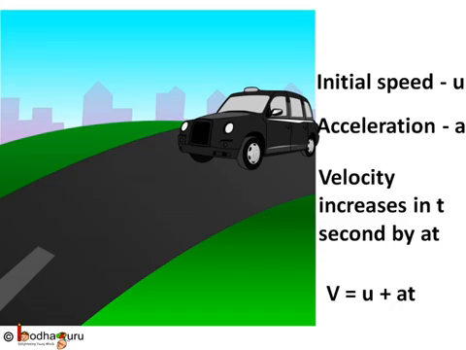If the acceleration is a, then after t seconds its velocity will increase by at. So final velocity v would be equal to initial velocity u plus increment in velocity, that is at. So v is equal to u plus at. We can use this formula to calculate the final velocity of an accelerating object.